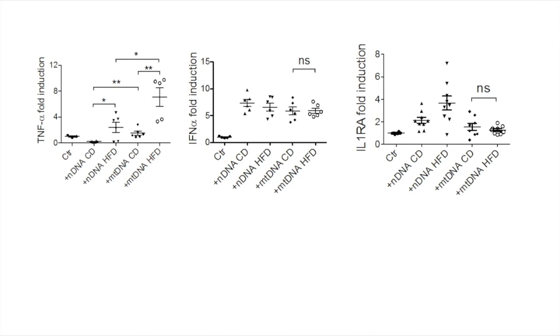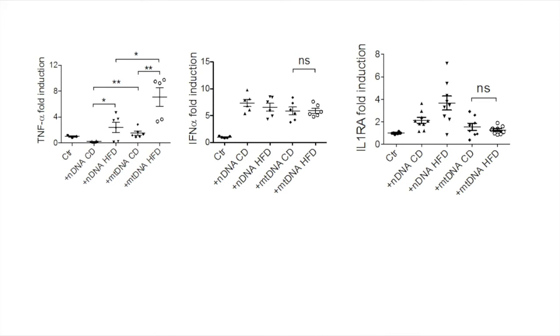Subsequently, we wanted to test if the mitochondrial DNA from livers which had been exposed to a high-fat diet had more pro-inflammatory capacity. And as this figure shows, if mitochondrial DNA is removed from hepatocytes that came from mice that were either fed a control diet or a high-fat diet, there was stimulation of TNF-alpha production on primary mouse Kupffer cells.